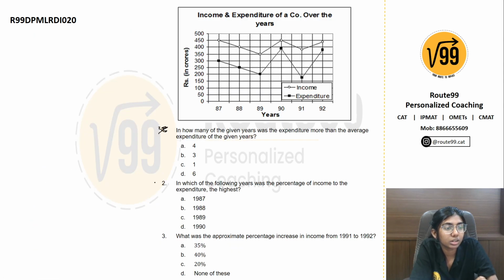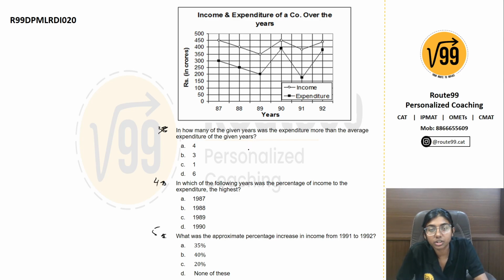In how many of the given years was the expenditure more than the average expenditure of the given years? First of all, we'll calculate the average expenditure of all the years. So let's add all the expenditures. First is 300, plus 1988, it is 250.